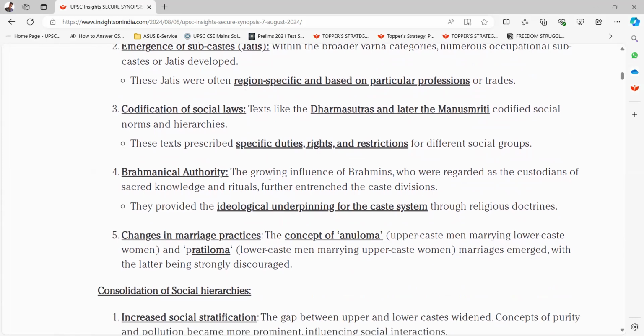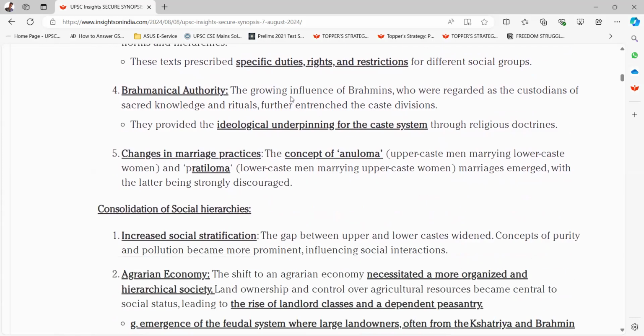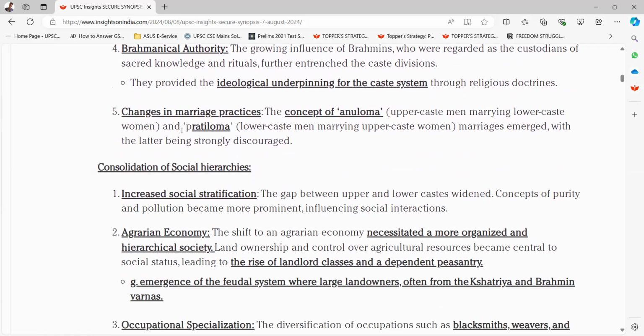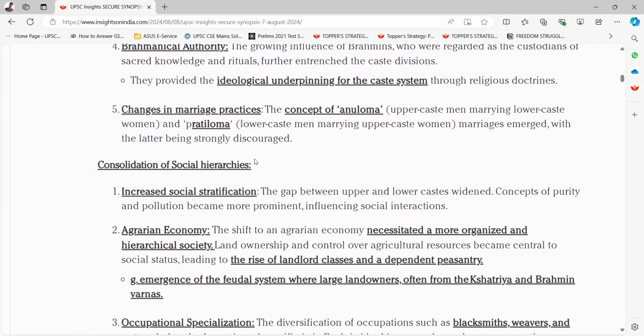Fourth one is Brahminical supremacy, Brahminical authority. The growing influence of Brahmins, who were regarded as the custodians of sacred knowledge and rituals, further entrenched the caste divisions. They provided the ideological underpinning for the caste system through religious doctrines. Fifth one is changes in marriage practices. The concept of Anuloma, upper caste men marrying lower caste women, and Pratiloma, lower caste men marrying upper caste women, marriages emerged, with the latter being strongly discouraged.